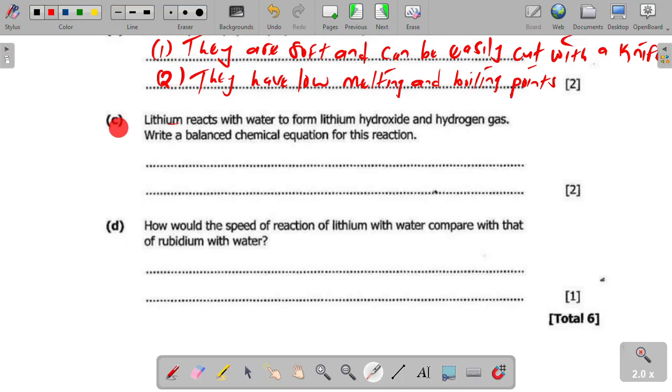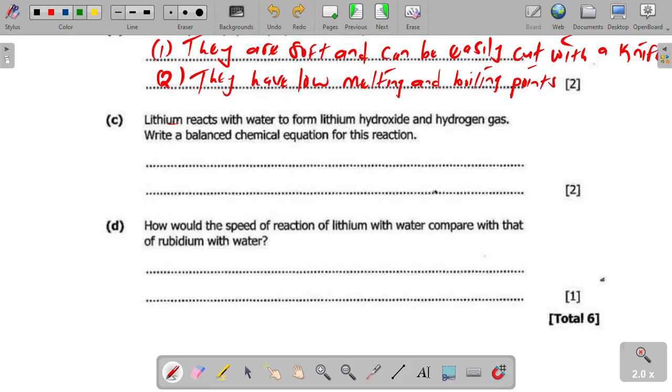We continue. C. Lithium reacts with water to form lithium hydroxide and hydrogen gas. Write a balanced, this is the key word here, write a balanced chemical equation for this reaction. How many marks? 2 marks. To write a balanced equation, we start with the formula for the reactants and the products.